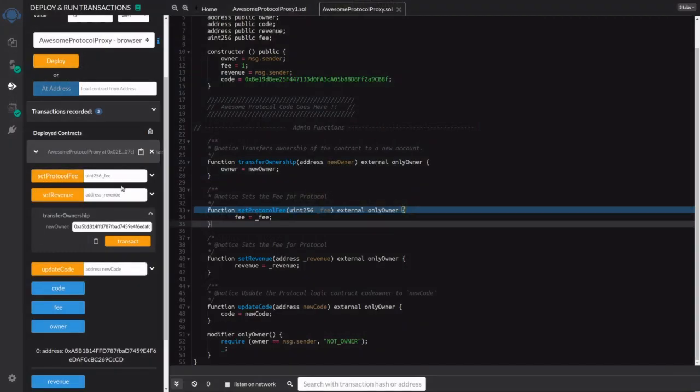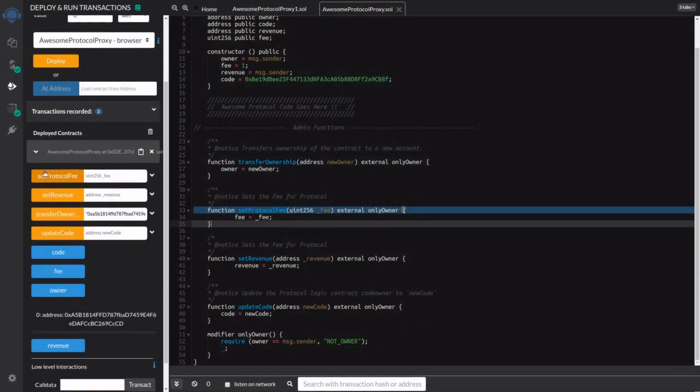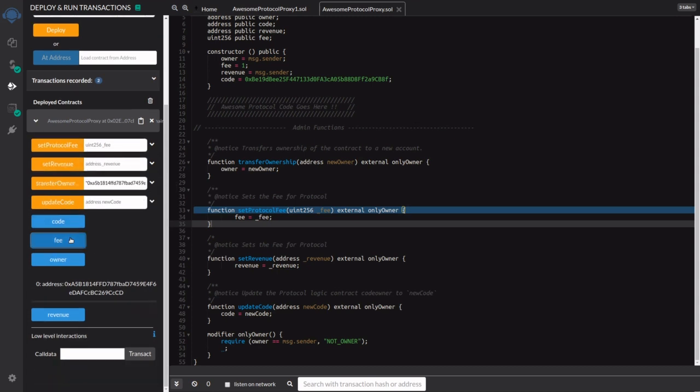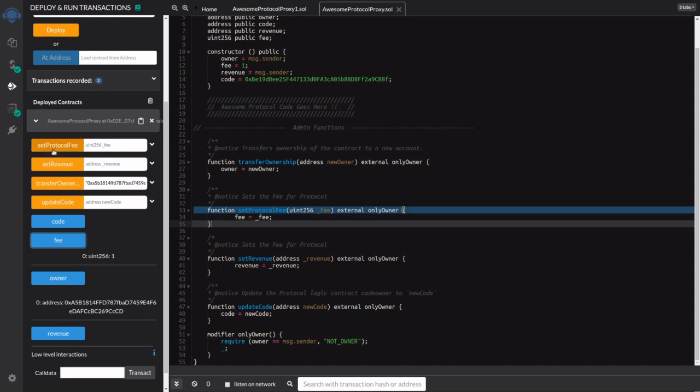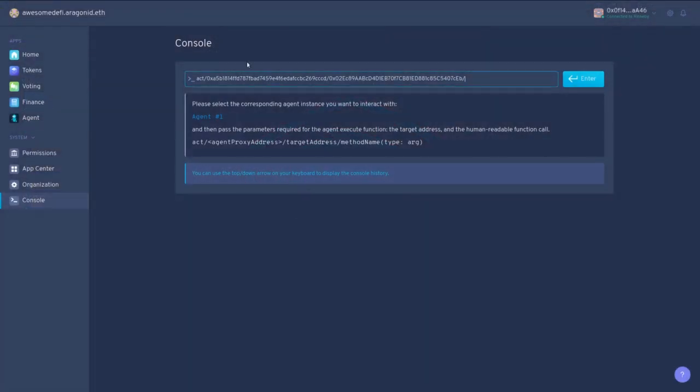So we can see we want to set the fee, which right now is set to 1. If we go down, we can check the fee here, set to 1. We want to set it to 2. So the function is called setProtocolFee, and it takes a uint256. So we'll just type in setProtocolFee, bracket, uint256, colon, and the new value, and close the bracket.